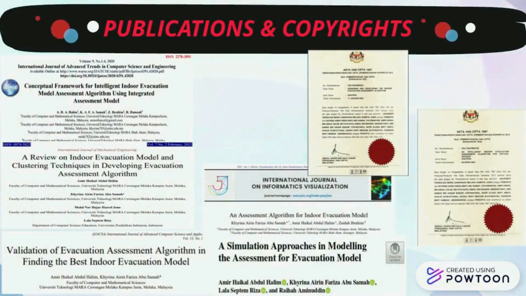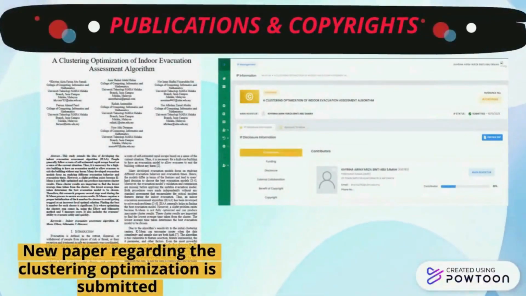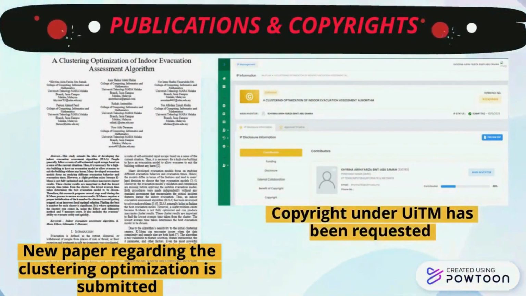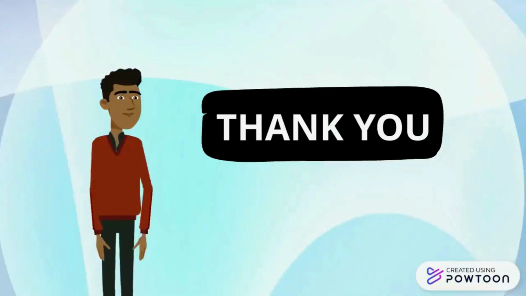differences of each model. In terms of publications and copyrights, for the first idea, there are 5 publications published and 2 copyrights were registered. We have submitted one publication for these new optimized inventions on clustering and applied for a new copyright under IIDEX. That is all for our presentation.